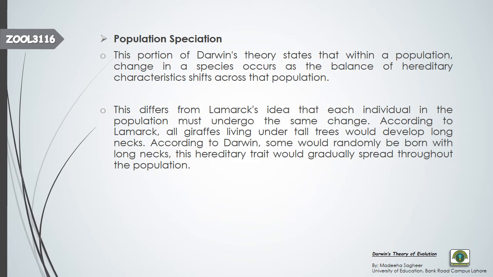A population becomes a distinct species because its organisms are evolving slowly. This idea of Darwin differs from Lamarck's idea, because Lamarck thought that every individual of the population undergoes the same change. But according to Darwin, change is not the same for every individual. What happens if we take the example of the giraffe?